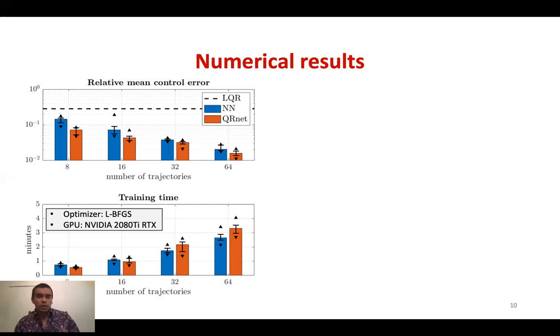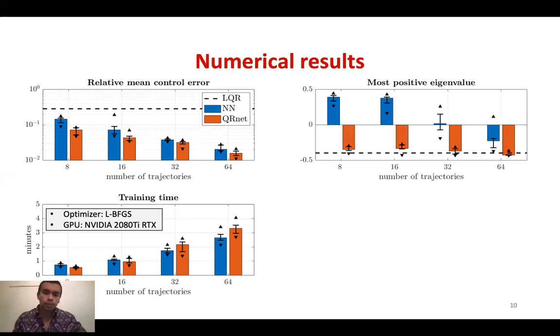Okay, so this gives us an idea of the overall accuracy of the network. But one other thing we're interested in is stability. So here we're just plotting the largest eigenvalue. And one of the things that kind of shocked me was that for the neural network, a lot of these are unstable. And here we really see the advantage of QRnet, because even if the performance isn't that good, or the data set isn't very large, you can still rely on it to be stable. So now we have the comfort of knowing that when we're training, we don't have to worry about stability. We're just trying to improve the performance. And that's, I think, a real advantage of QRnet.